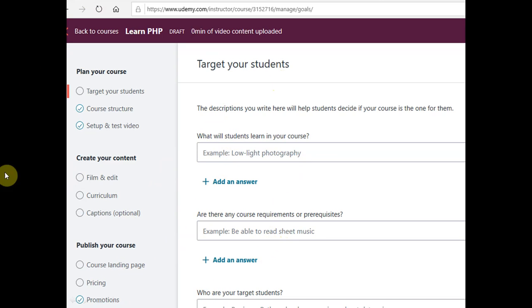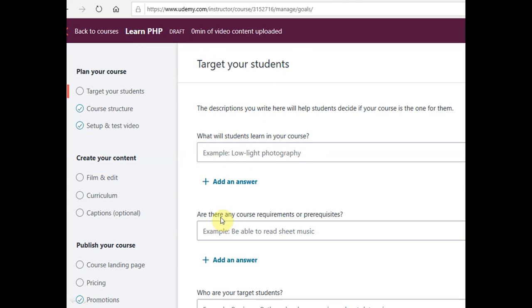Before these steps, we have to sign up on Udemy and create our account, where we give our brief profile accordingly. As I have selected creator and instructor, I have given the course, learn PHP, and the target students. I have mentioned here what the student will learn in the course, what we are trying to teach the student.